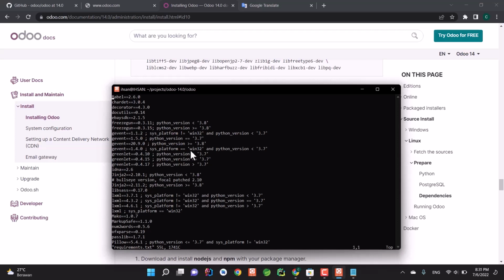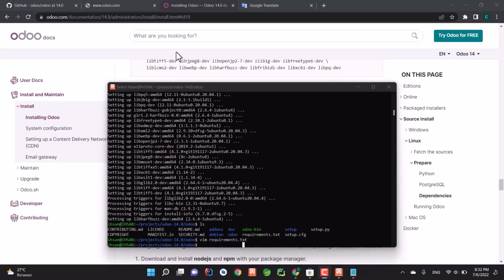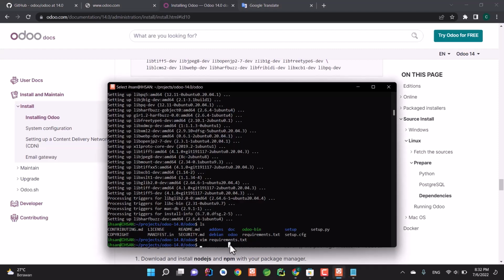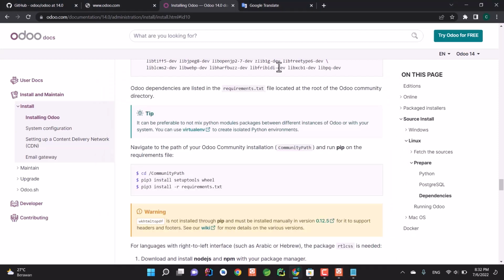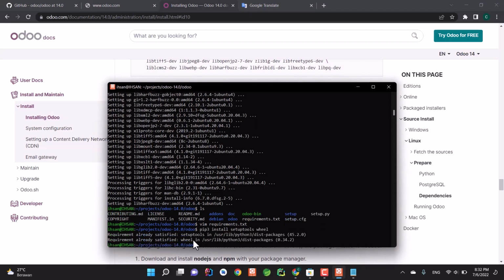So let's exit from this editor by typing colon and then type q. We have to install all the dependencies listed in this particular file. But before that, there is a library that we need to make sure has been installed. So copy this command and then paste it right here. Okay, both of them have already been installed. So now let's install all libraries in this particular file.